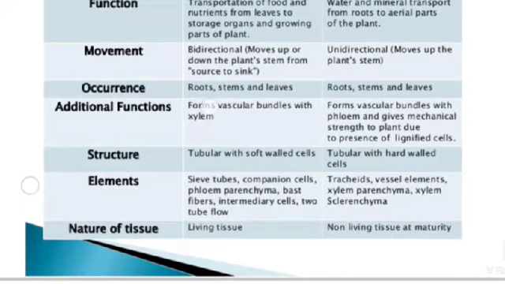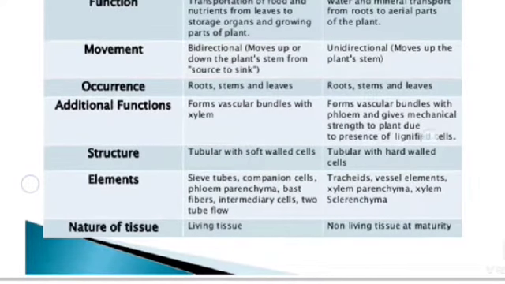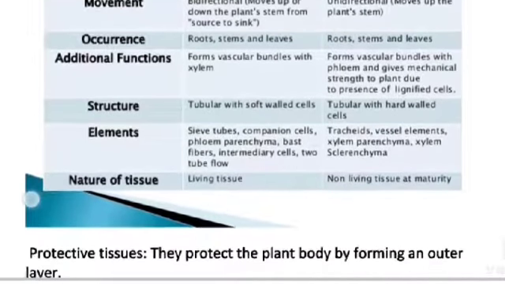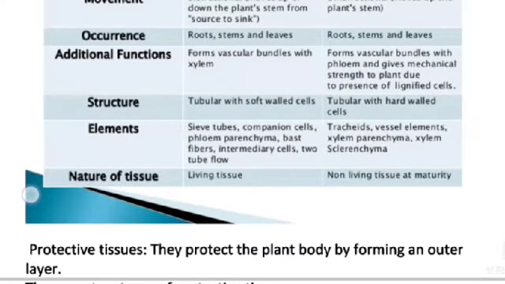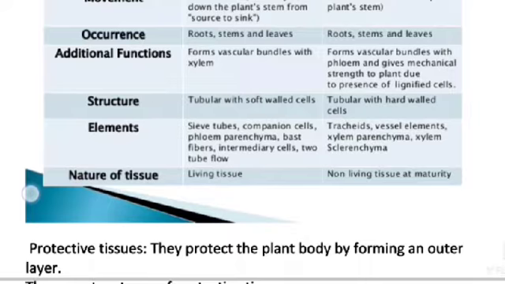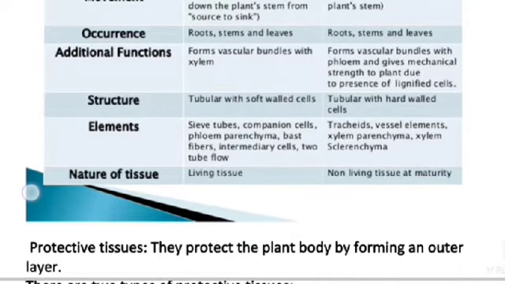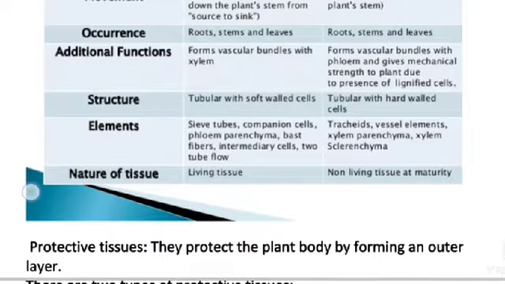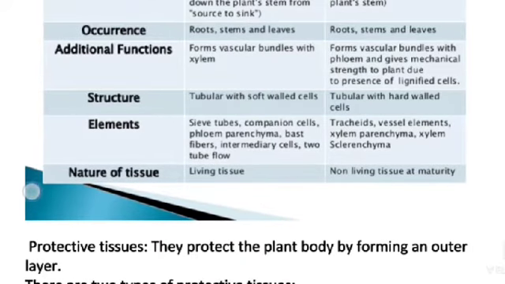Additional function: phloem forms vascular bundles with xylem. Xylem forms vascular bundles with the phloem and gives mechanical strength to the plant due to the presence of lignified cells. Structure: phloem is tubular with soft-walled cells, xylem is tubular with hard-walled cells. Elements: phloem has sieve tubes, companion cells, phloem parenchyma, bast fiber, intermediate cells. Xylem has tracheids, vessel elements, xylem parenchyma, xylem sclerenchyma. Nature of tissues: phloem is living tissue, xylem is non-living at maturity.